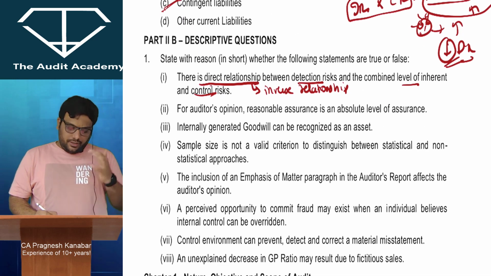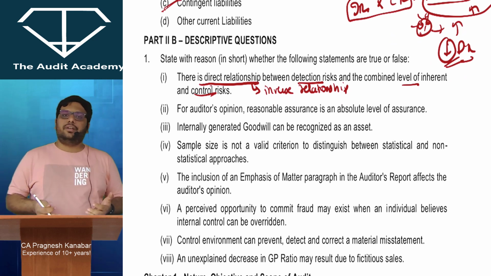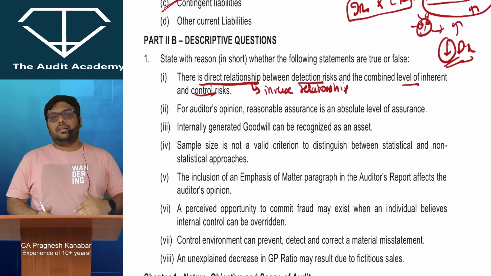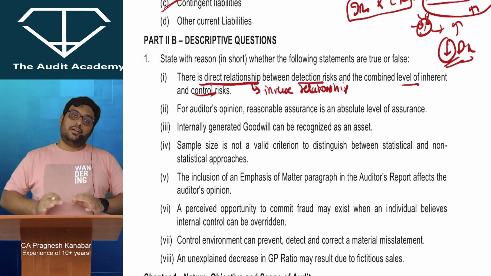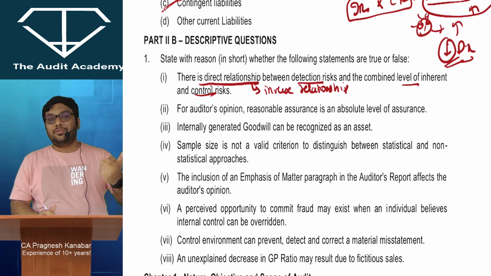Next, for auditor's opinion, reasonable assurance is an absolute level of assurance. I think every student of audit is aware that auditing is not a guarantee. It is a reasonable level of assurance, but not an absolute assurance. That means the audit opinion is of high level reliability, but it is not a guarantee, because auditing suffers from inherent limitations.